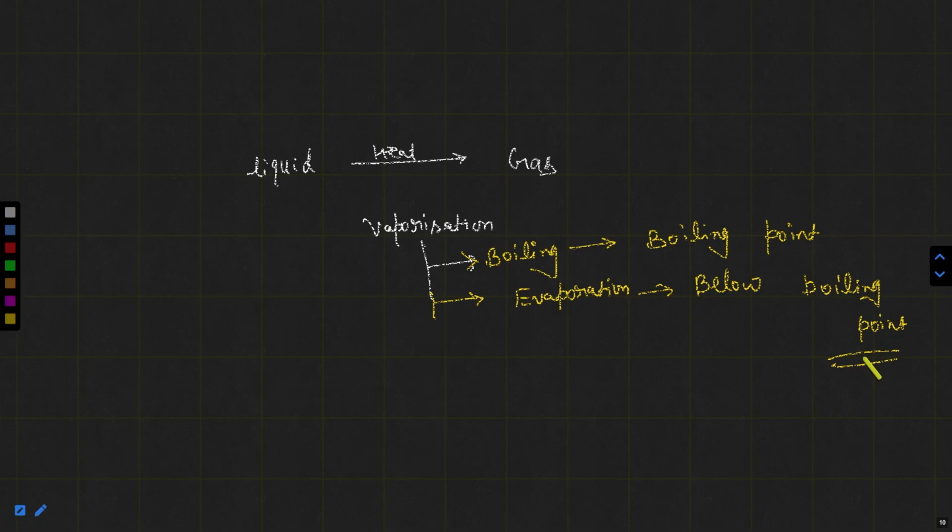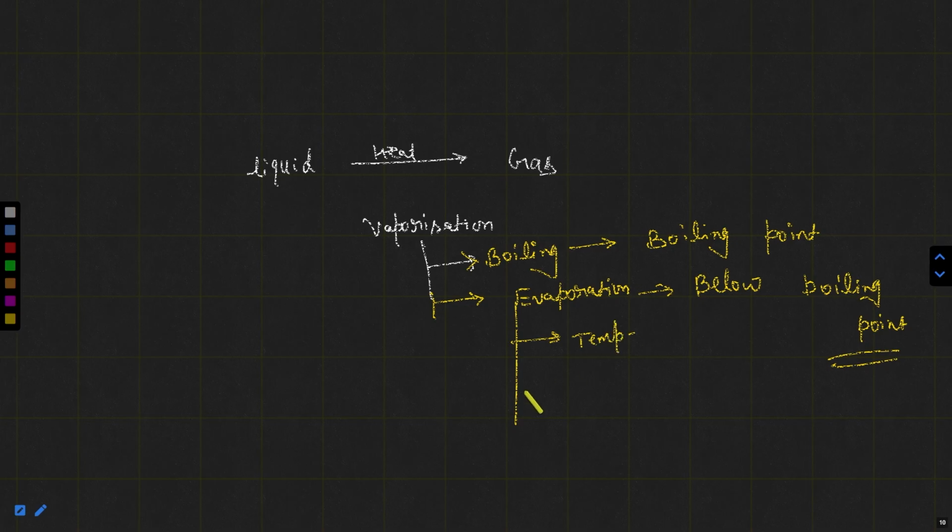Normally a liquid is placed in a beaker outside the house, or on the roof. Then during sunlight, what will happen? Evaporation can happen, right? You can observe the evaporation process in your daily life as well. So the conversion of liquid to gaseous phase without reaching the boiling point is known as evaporation. Evaporation can be affected by some factors, like temperature.